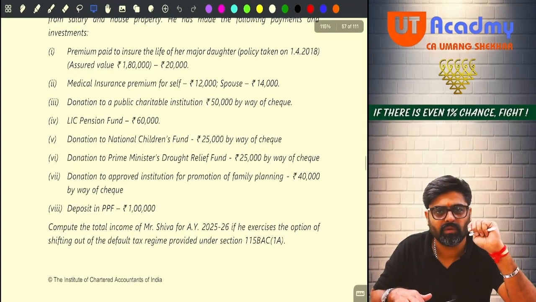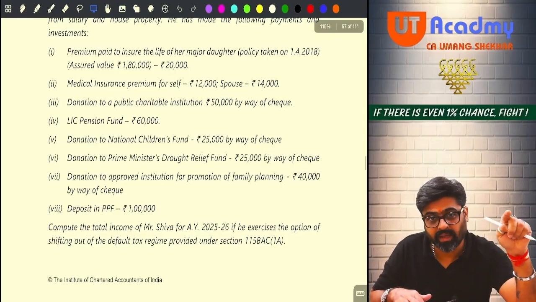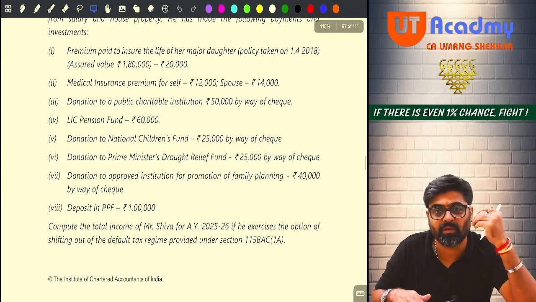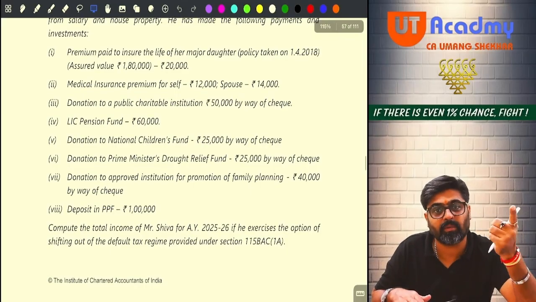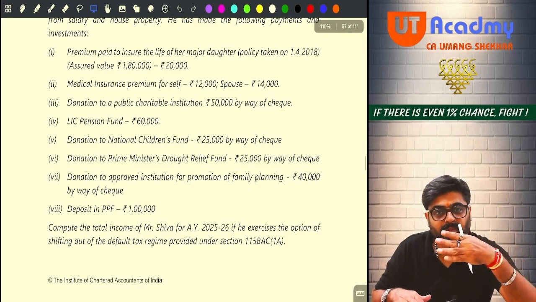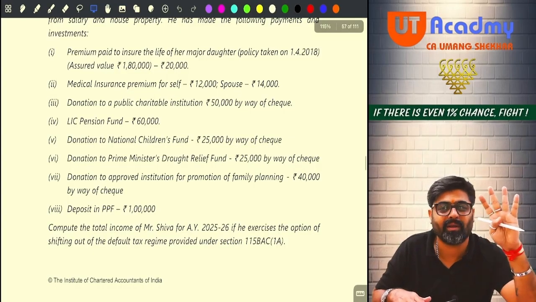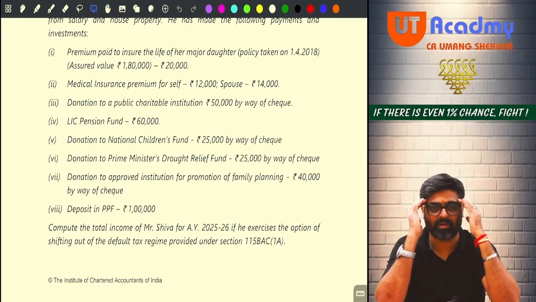Once you get GTI, check for deductions. Are there any deductions from 80C to 80U? Mark them. And while checking for the deductions, also remember what you have studied for those deductions, whether it is allowed, not allowed, how much is allowed. You have to remember all those things. Take the deductions from chapter 6A, but remember from special income, it will not be allowed. Getting my point? So this entire process should be in your mind.